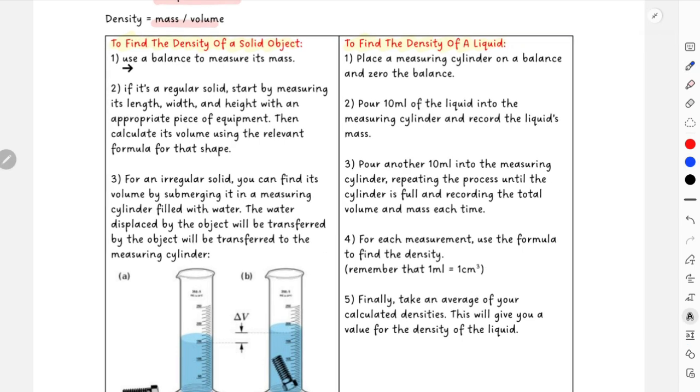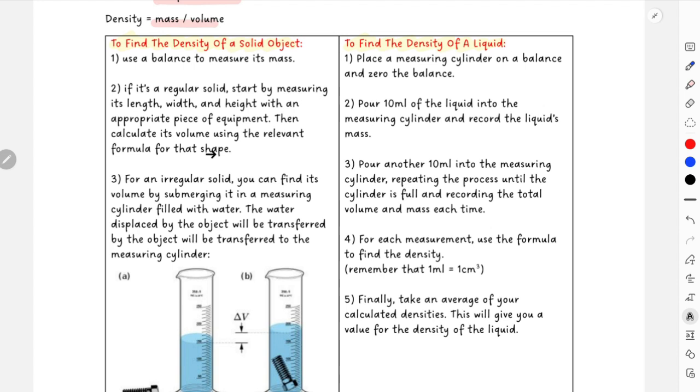Over here it says that use a balance to measure its mass. This will give you the mass of the object. And then if it's a regular solid, start by measuring its length, width, height with an appropriate piece of equipment, basically a meter ruler. Then calculate its volume using the relevant formula for that shape.